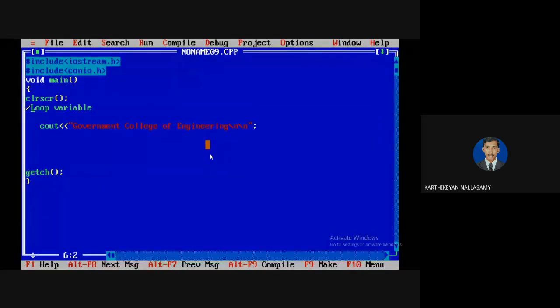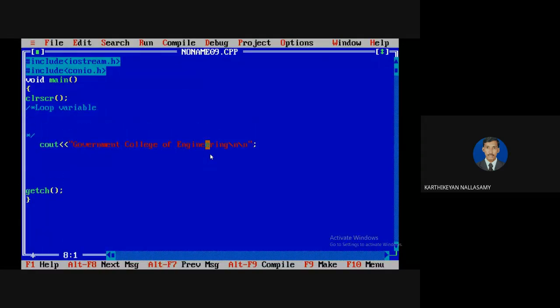So, it is a comment line, comment section. I need to identify the loop variable. For example, we know what a variable is. A variable is a named memory location in which the values can be changed at any time. So I'm saying that my variable name is count. So this is my count.